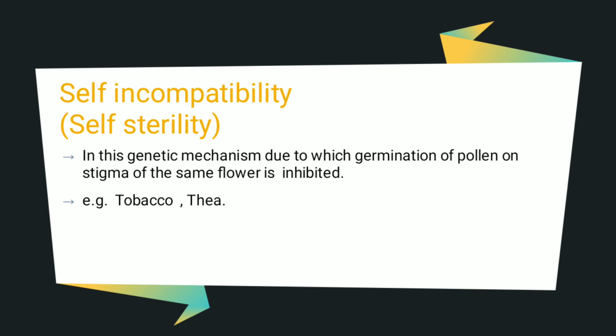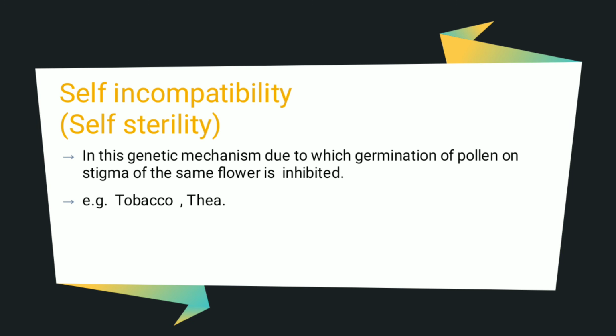Means if pollen grains falls on the stigma of the same flower, in that case that pollen grain can't germinate, means no self pollination is possible, no fertilization will be there in this condition.